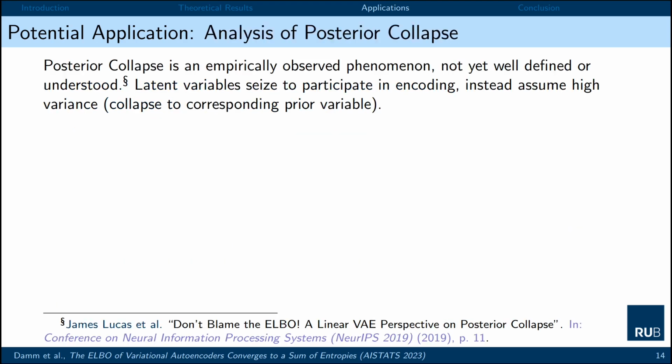Posterior collapse itself is an empirically observed phenomenon, in which latent variables collapse to their corresponding prior variable, and in this sense are pruned out as they do not encode any information about the input anymore. The phenomenon itself is not well understood or even well defined. For discussion, see for example the Lucas et al. paper, in which they propose to measure posterior collapse based on the KL divergence. However, you need to track then both mean and variance of the corresponding variables.